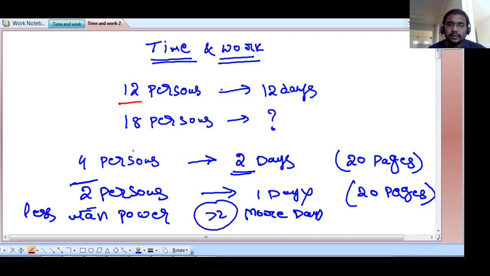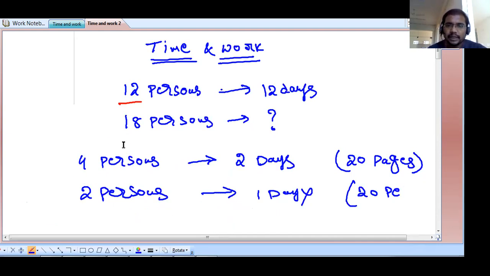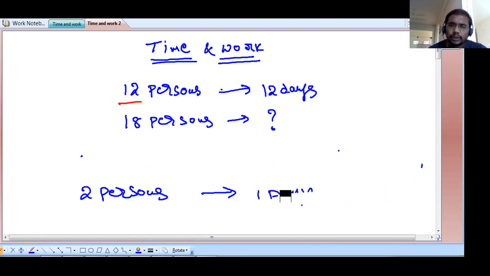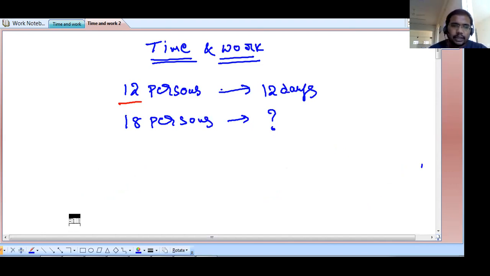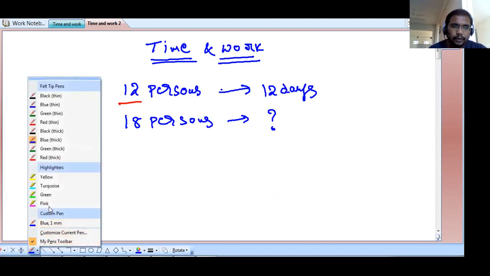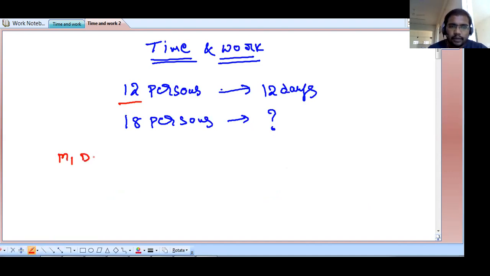Then how will we do this? A very simple logic is there. We do not need words like directly proportional, not directly proportional, or inversely proportional. Just use this one. See here: M1 D1 H1 by W1 is equal to M2 D2 H2 by W2.